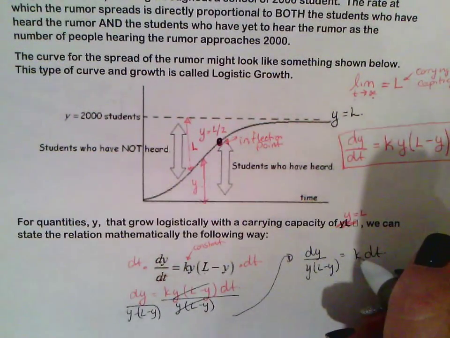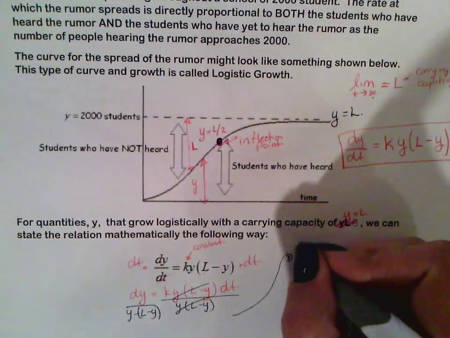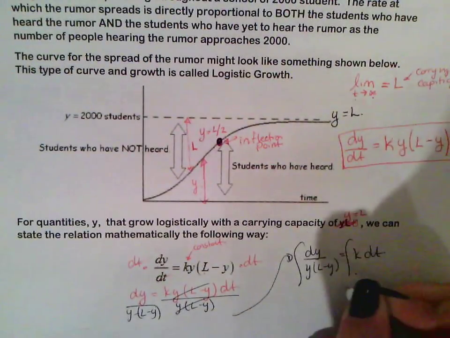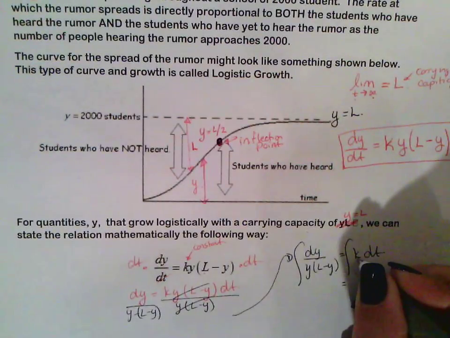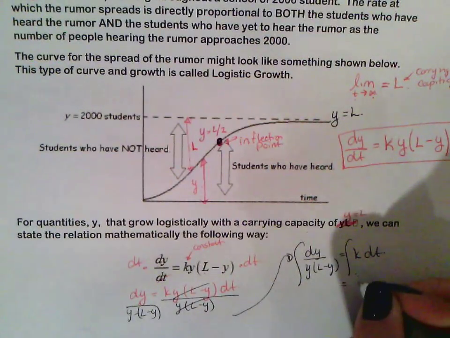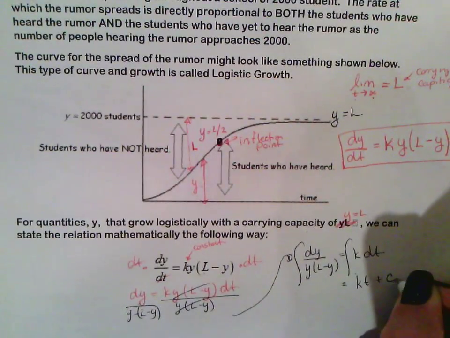And of course, now that we've separated as much as possible, just keep in mind that k is really just a number, okay? It's a constant. So now we can integrate both sides. So integrating this side is easy. The integral of a number is that number times t plus c.